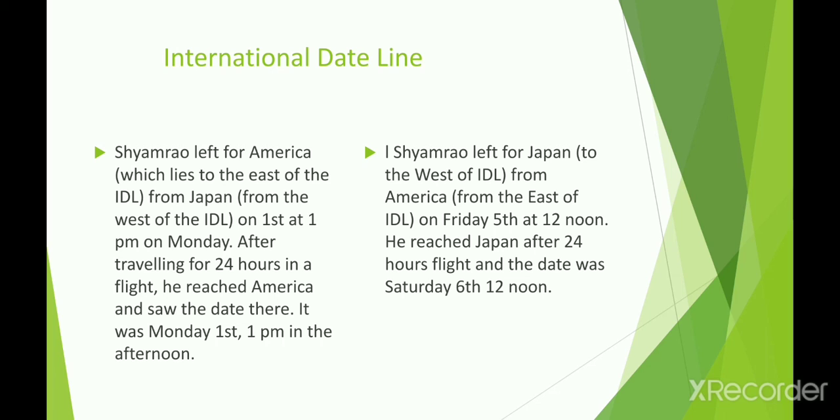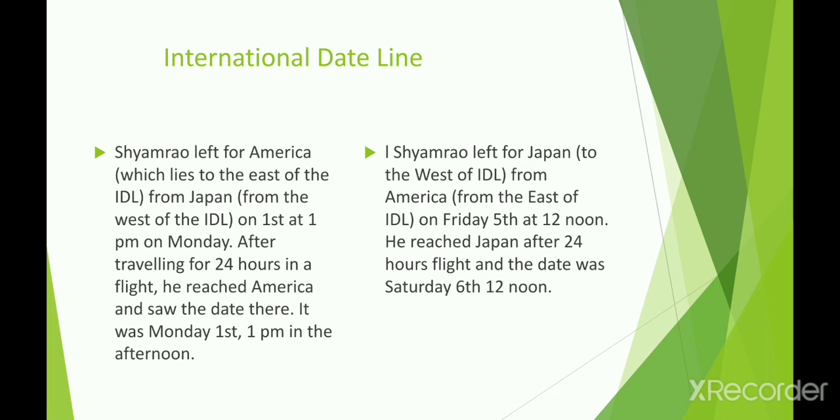When we cross the date line from America to Japan, we need to add a day to the date, so the next day will be there. Friday 5th at 12 noon becomes Saturday 6th, 12 noon on arrival. In this way we have to consider the direction of travel and the current day and date.